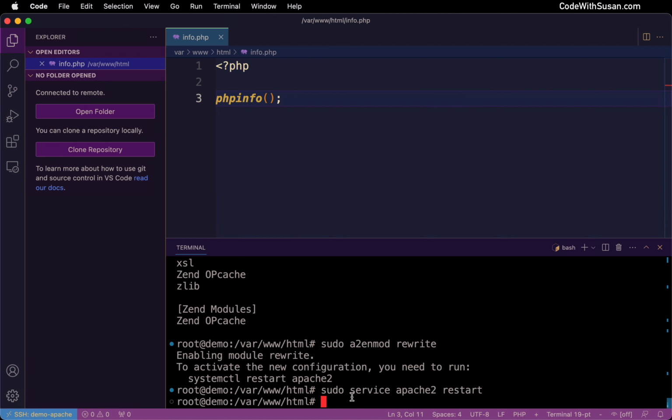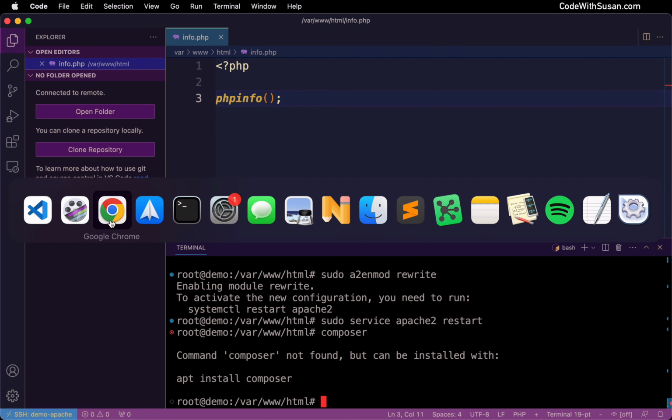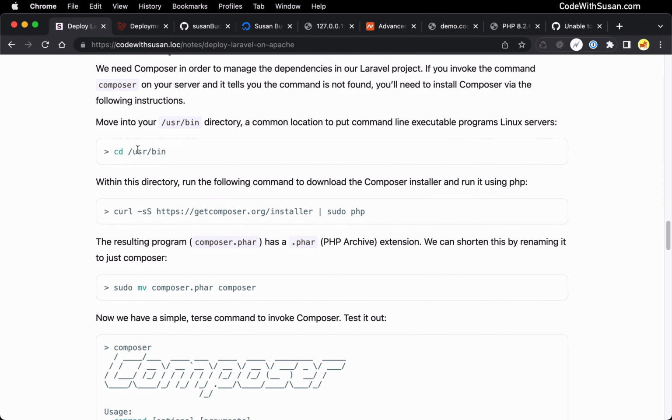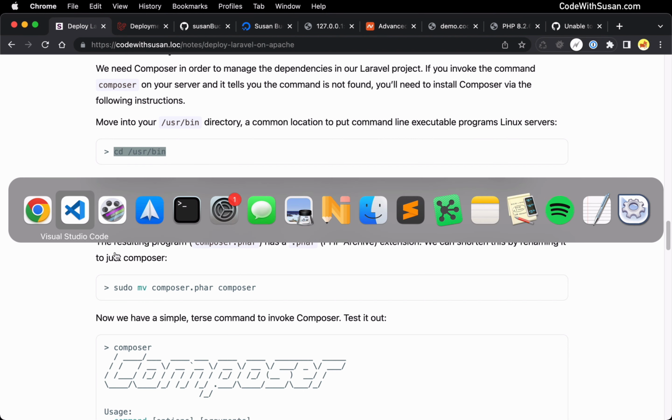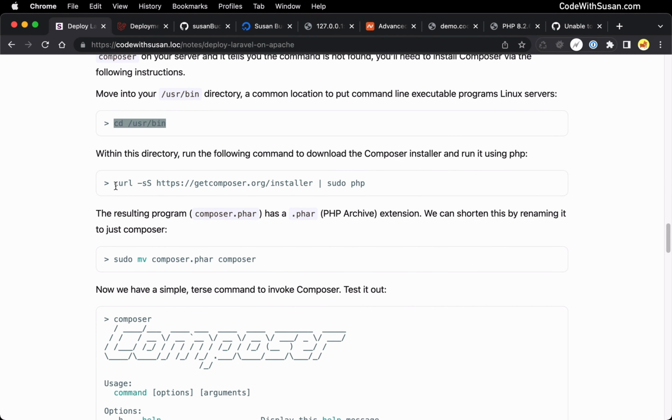Next up, we want to make sure our server has Composer installed. To check to see if you have it installed, just try to invoke it. If it says command not found, you don't have it installed. And so coming back to the notes, you need to install it. The first step to do that is to move into your system's user bin directory. It's a common location to put command line based programs. So we'll do that first. Once we're in that directory, we're going to run this curl command to download the Composer installer.